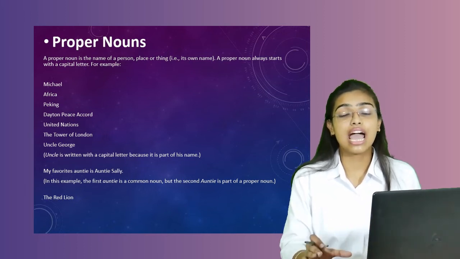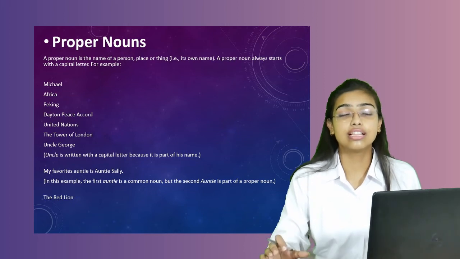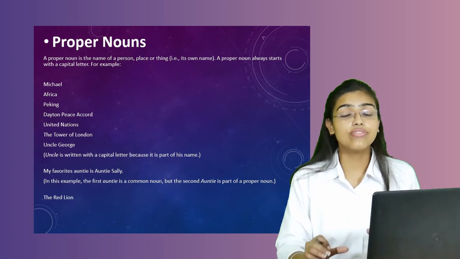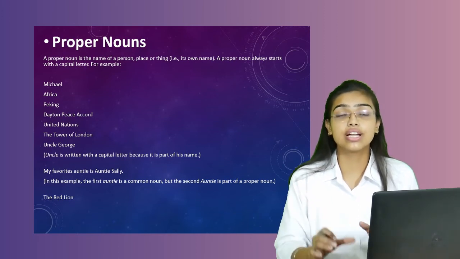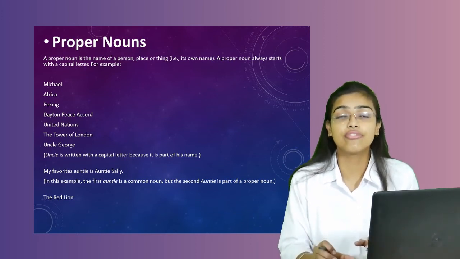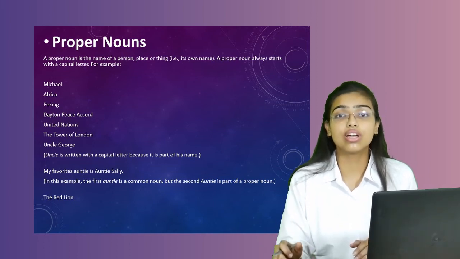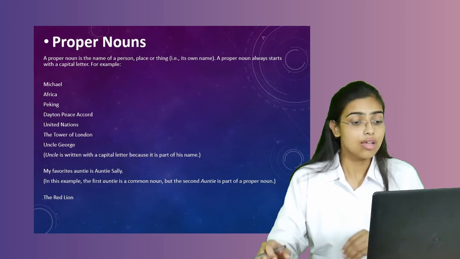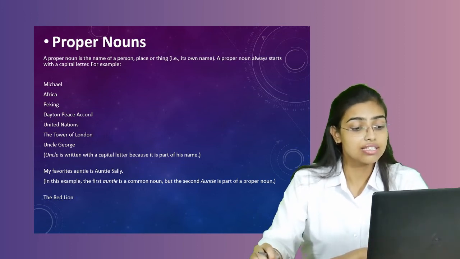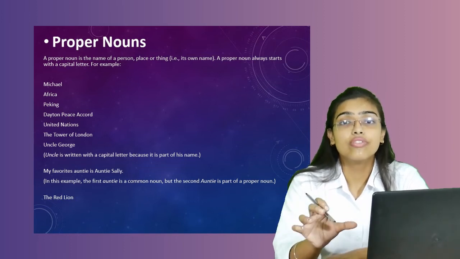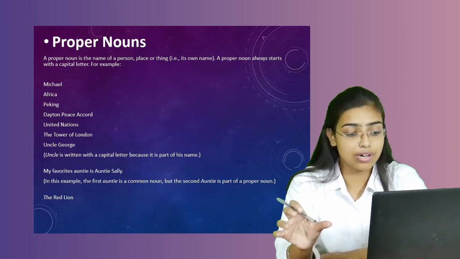When we say cat, cat is referring to a general thing. When we say tiger, we are referring to a common noun. But when we take the name of that cat, or the name of a person, then we are referring to that person or that thing in a particular form. In that case, we are referring to proper nouns. My favorite auntie is Sally. Aunt Sally is a proper noun where we are referring to that particular person.